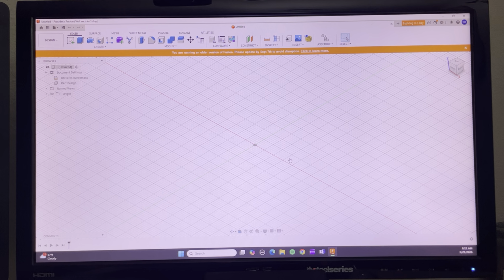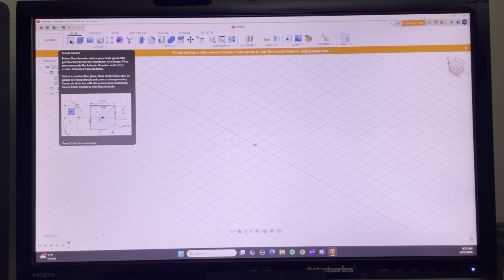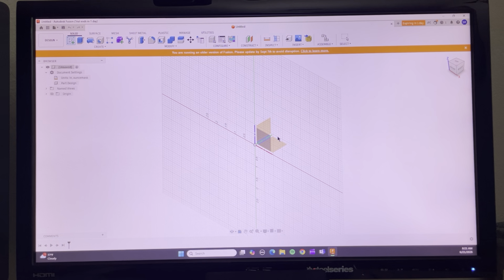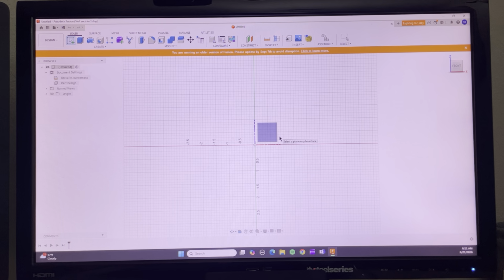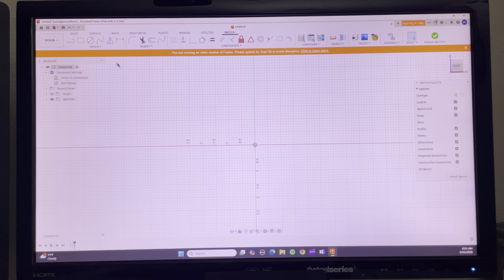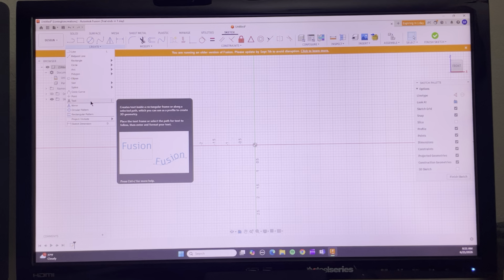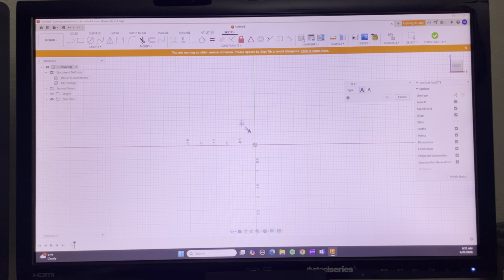When you create new, you get the screen and you click create a sketch and it shows up this. Go to the front and you're in the front. Now you click on that and then the create menu changes. Now you go to text and then you click on exactly that center and then pick 4 squares to make a 2-inch letter.